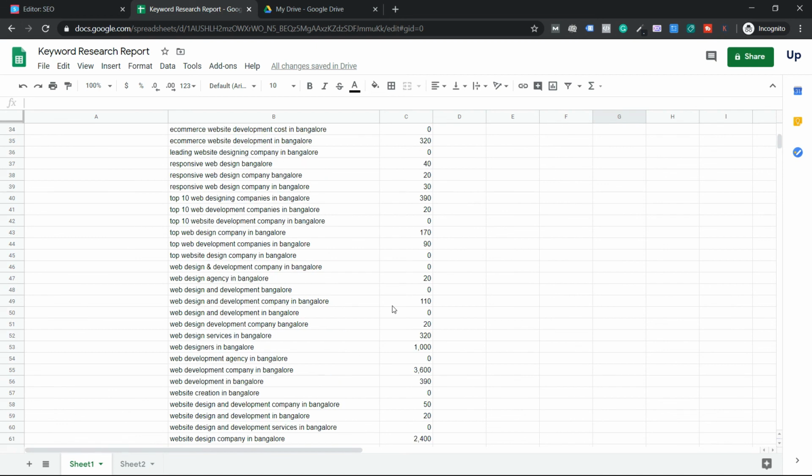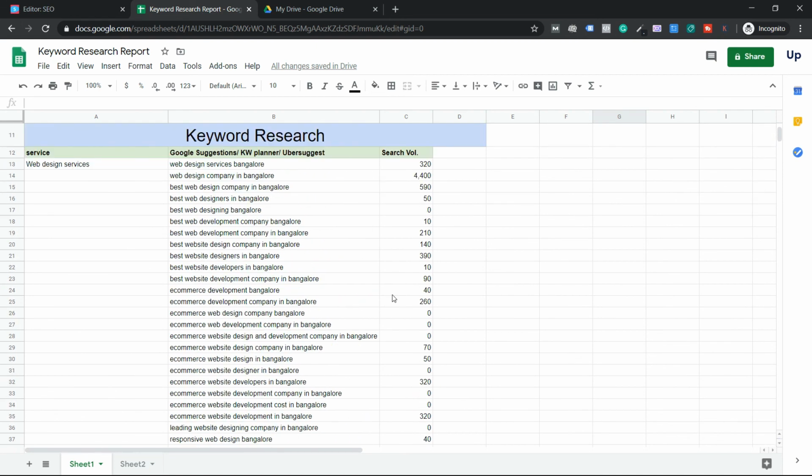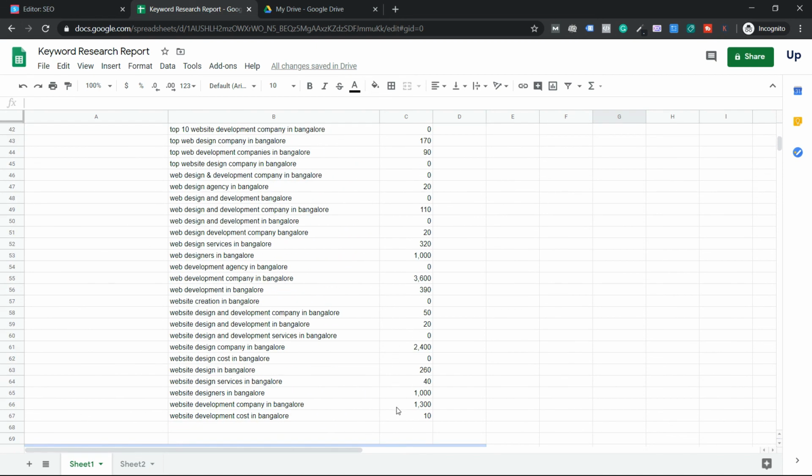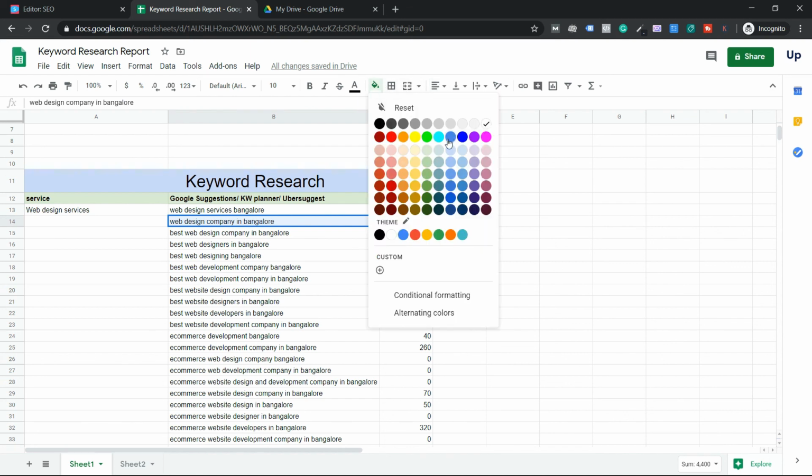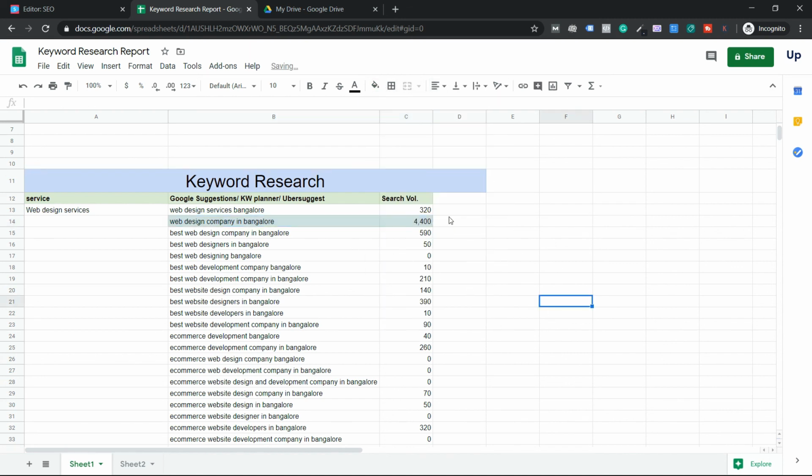Now, what I will be doing is targeting the keyword which has the highest search volume. If I see all the list of keywords, the most important keyword in this list is this one. I'll highlight this, and this is my primary keyword. Don't make yourself too big words, guys. In simple words, primary keyword means the keyword which has the highest search volume. That is the keyword that gives you the most traffic and conversions.